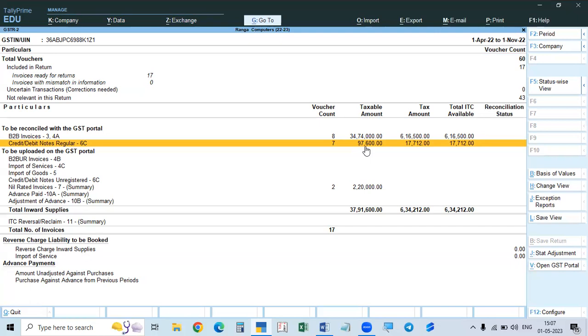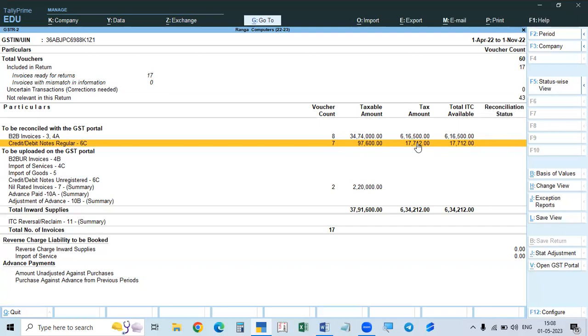And suppose any of the sellers misses any invoice relating to us, regarding our invoices, by mistake or something, they have not mentioned the invoice, then only other invoices will be shown. In such a case, there will be a difference between our GSTR2, that is generated from our books, and GSTR2A and 2B.